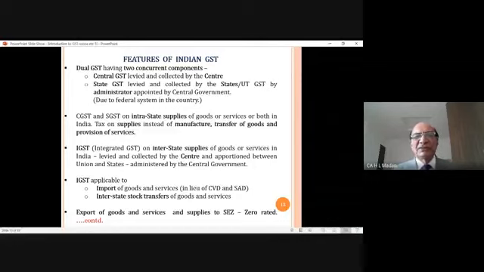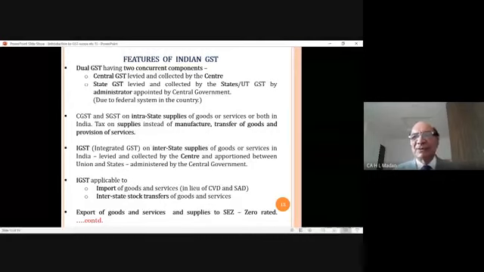If you make any supply to those special economic zones, in that situation, tax is zero rated. Means supply to SEZ is also treated as export of goods and services and no tax is levied on that. It is zero rated. In that situation also, refunds can be claimed.